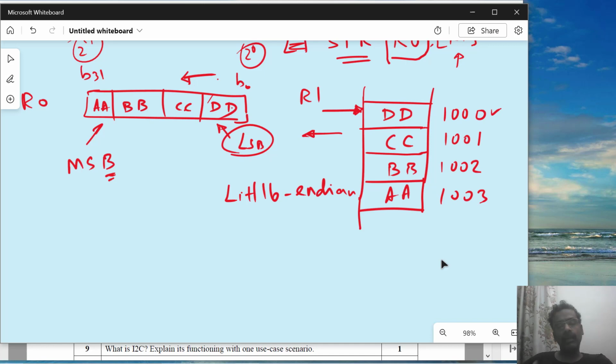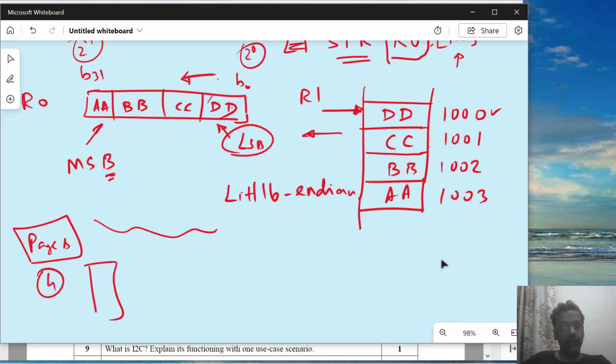Now, what is the other way of storing it? My idea is to store this 32-bit value into memory and then I should also get back that value. It is like this. Suppose I need to copy 4 pages of an assignment or some notes from someone. I have a notebook. I can write it starting from the front page: this is page 1, page 2, page 3, page 4. I am starting from the front of the book. The end of the book is here.